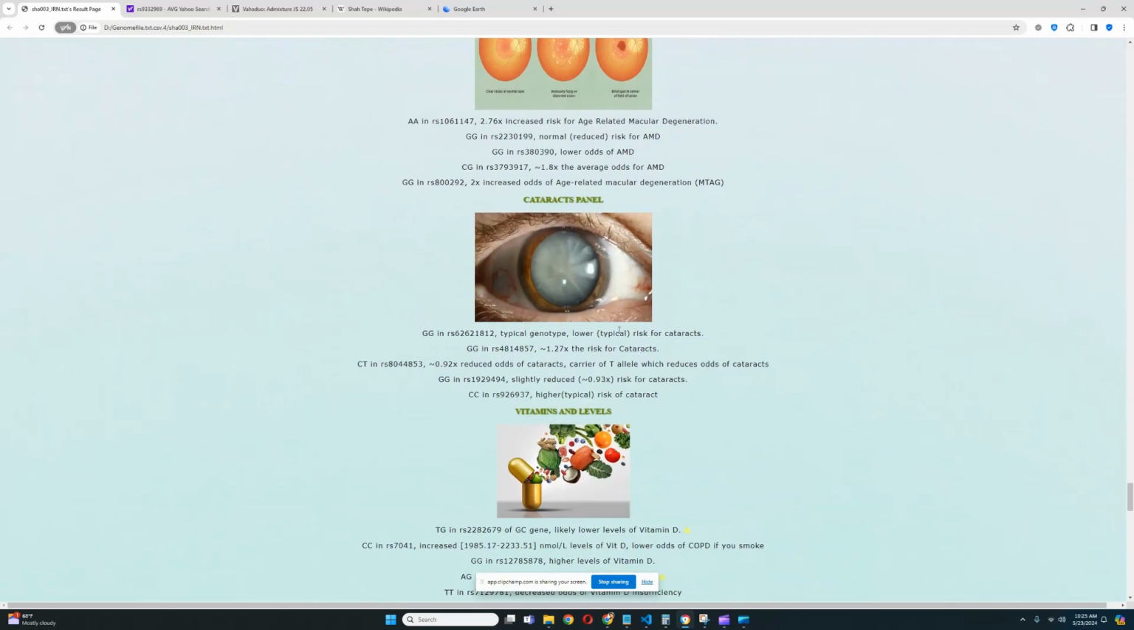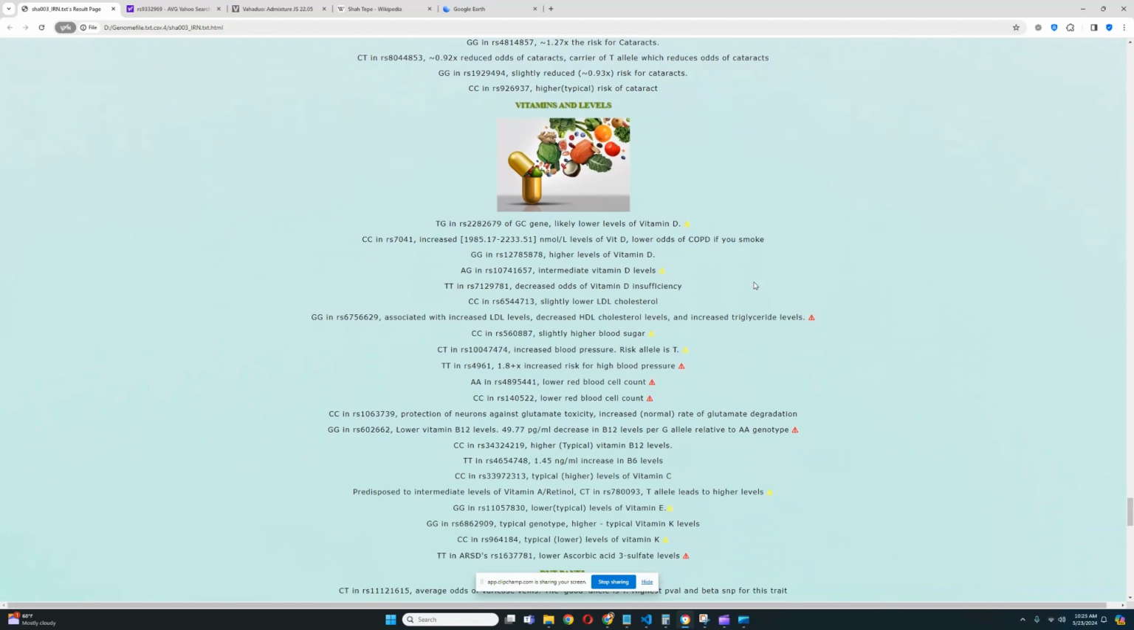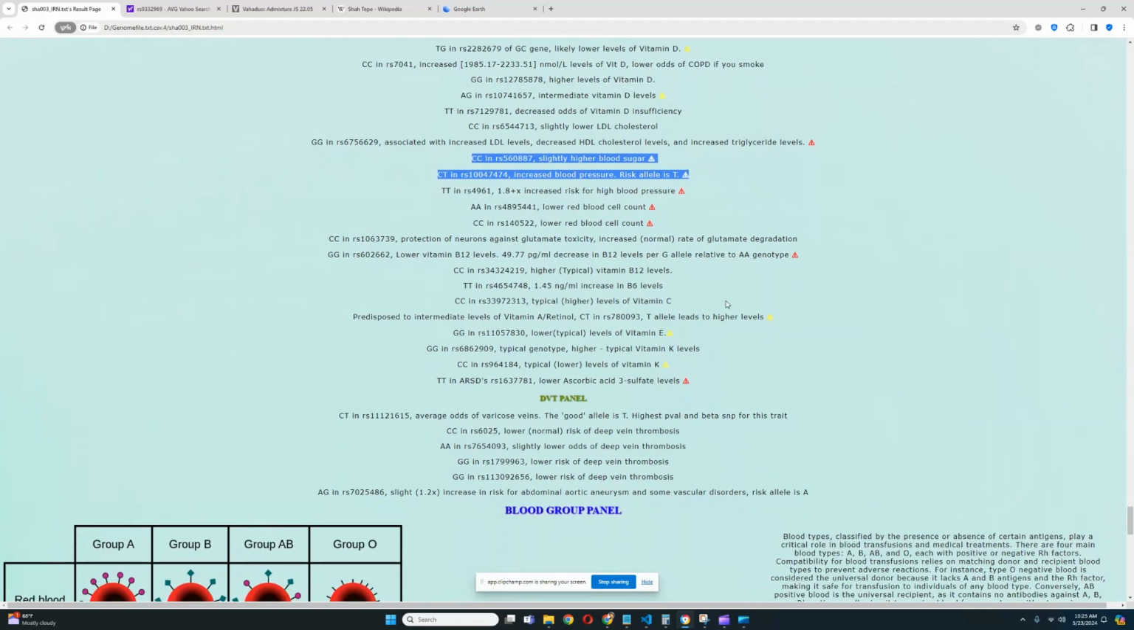For cataracts, looks like she's got some genotypes that reduce, some genotypes that increase the odds. And for vitamins and levels, likely lower levels of vitamin D, some genotypes that increase the odds of the levels of vitamin D, some genotypes that lead to intermediate levels of vitamin D, lower red blood cell count, very interesting. Some genotypes that increase blood pressure, definitely quite interesting.